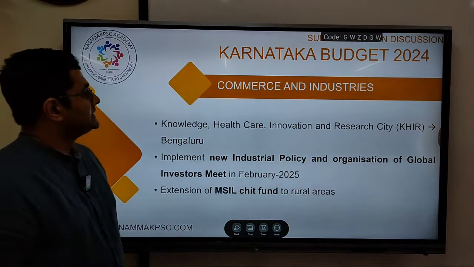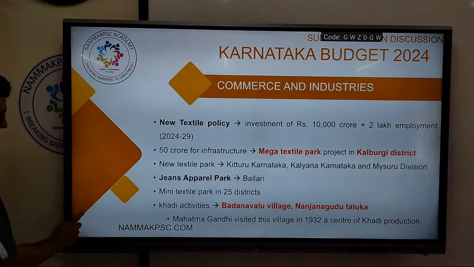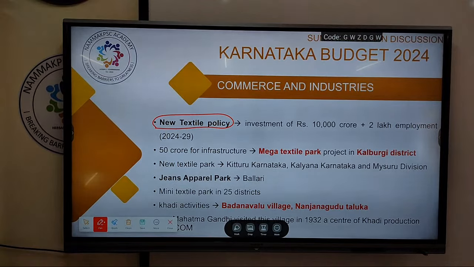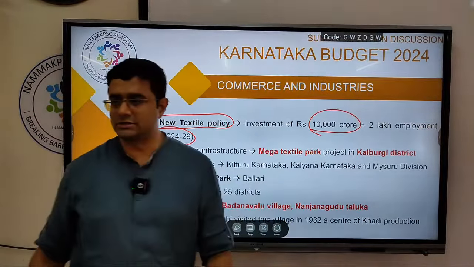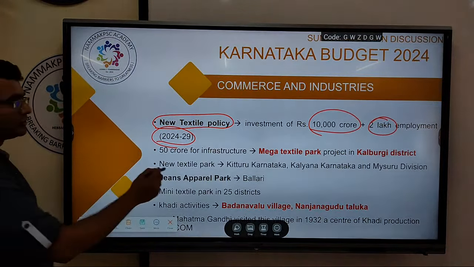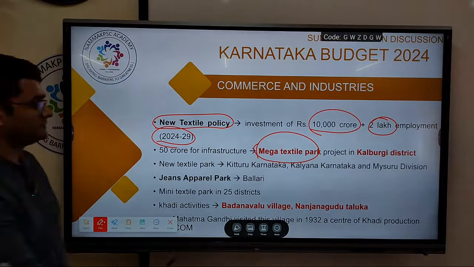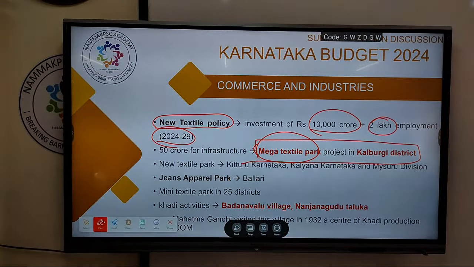All right. Next, new textile policy will be introduced soon. New textile policy for the year 2024-29 to attract an investment of 10,000 crore and to generate an employment of 2 lakh. Then 50 crore will be provided for a mega textile park, Kalburgi. Please remember this name. This was announced by the Prime Minister when he visited here. Mega textile park in Kalburgi.